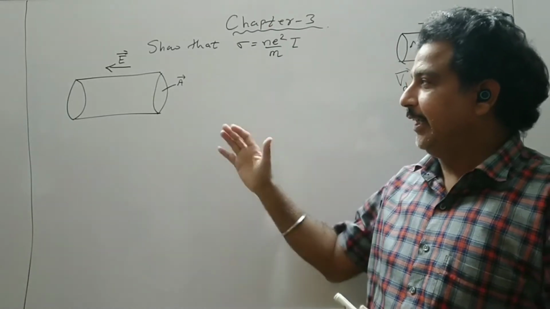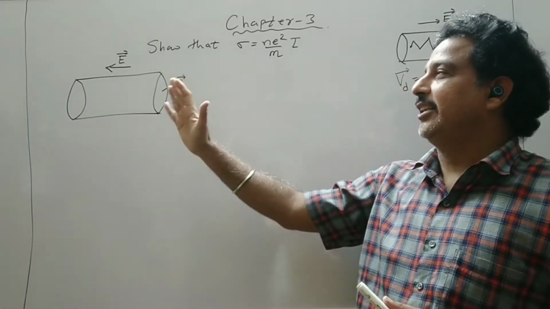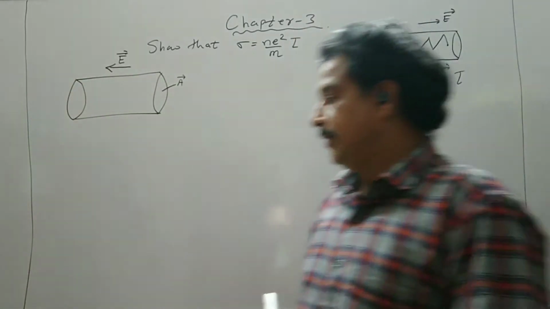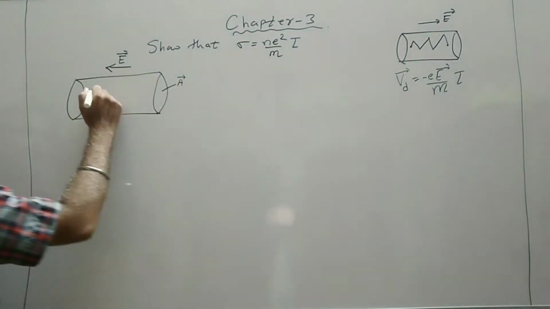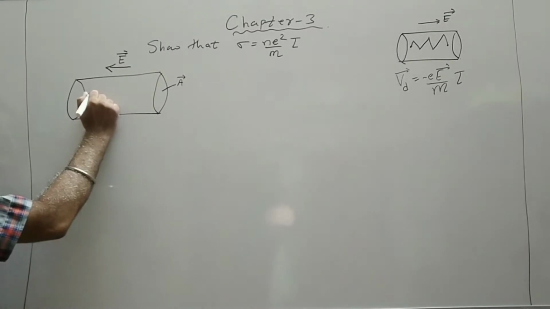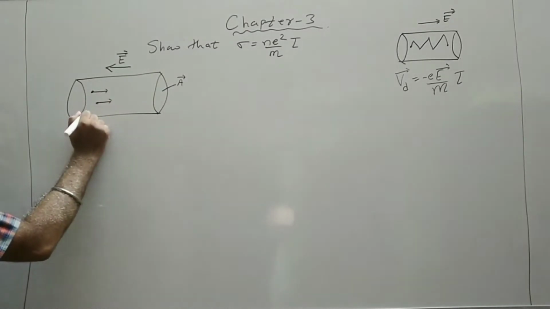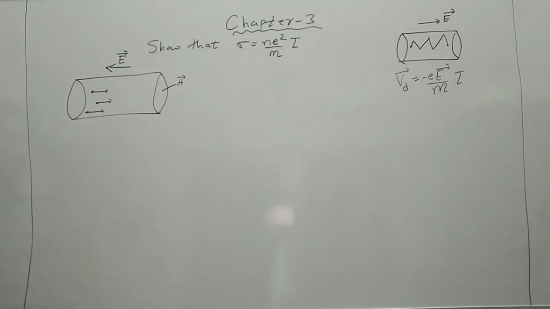So we are taking the electric field intensity from this end to this end. It means the electrons will flow or drift opposite to the direction of the electric field intensity.